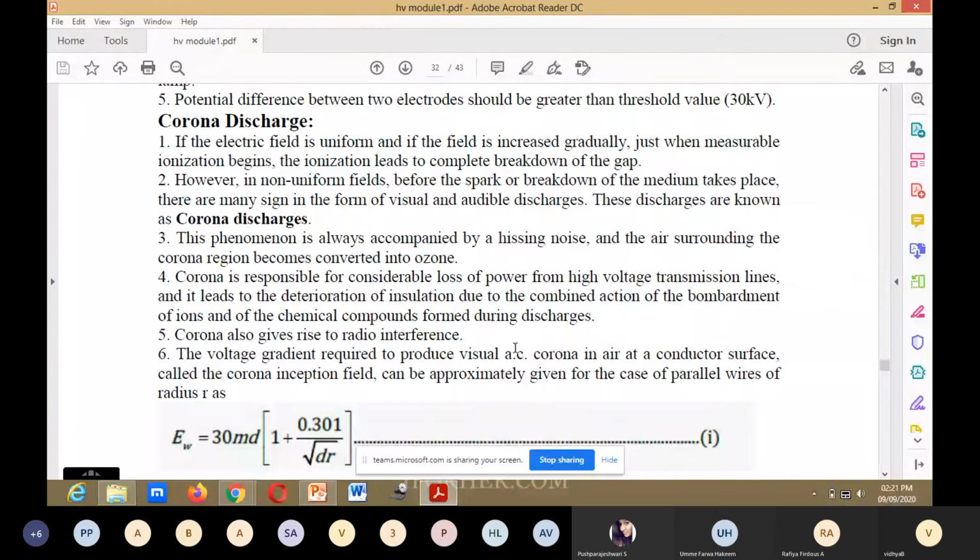In conductors, air acts as an insulating medium. Due to chemical reaction, the corona will occur. Corona also gives rise to radio interference.